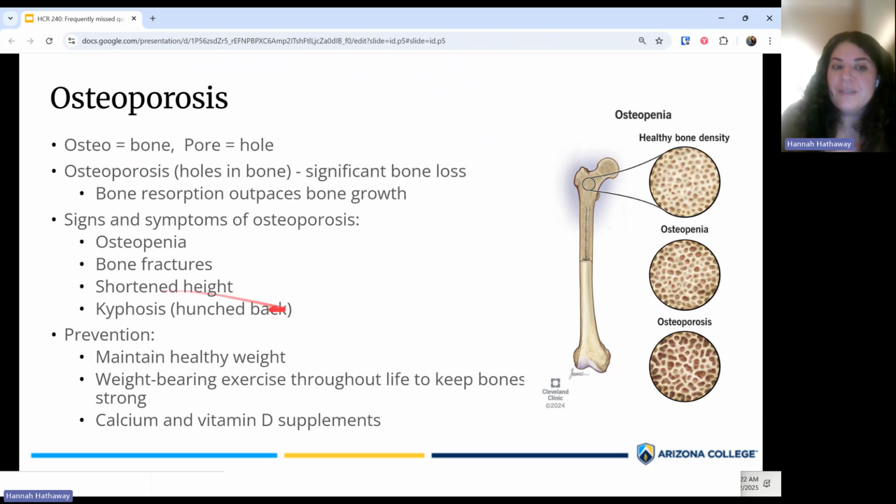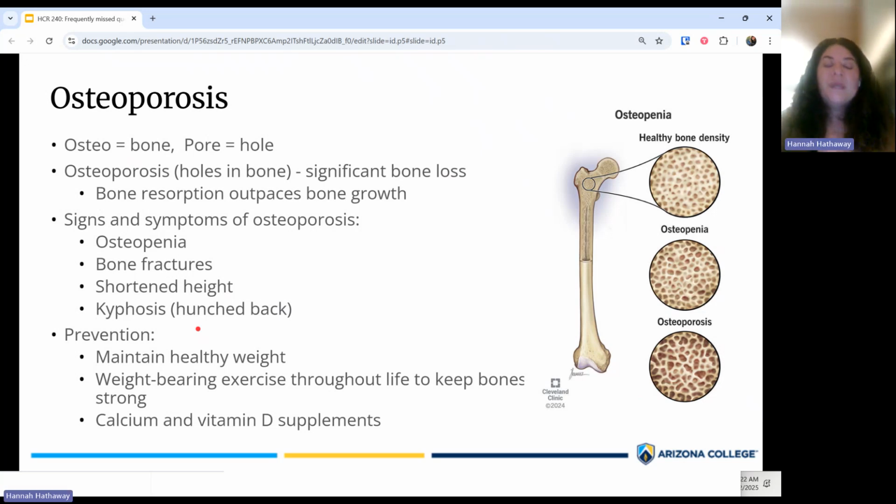In addition, some other things you might see would be shortened height, literally because of compression of the spinal bones, as well as kyphosis, which is a hunched back. Same thing, the compression of those spinal bones causes hunching to form. That's different than bad posture. It's different than a buffalo hump that we talk about with Cushing's disease. So literally the spine has compressed so much that it has changed its shape.